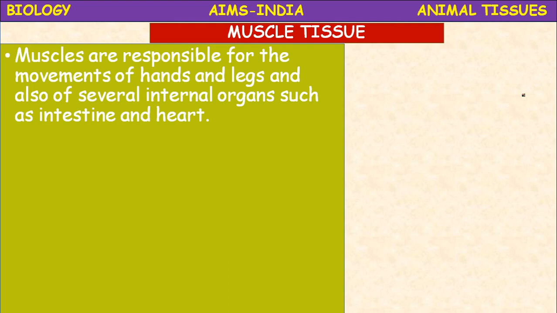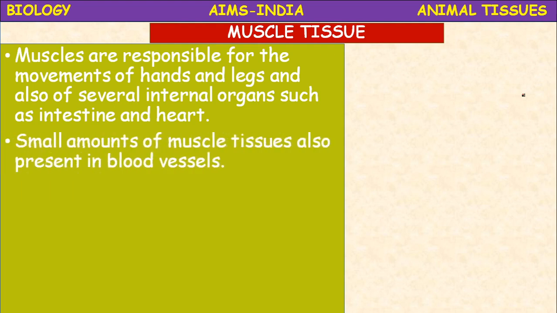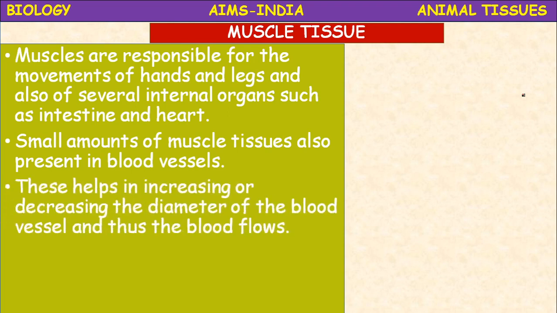Muscles are responsible for the movements of hands and legs, and also of several internal organs such as the intestine and heart. Small amounts of muscle tissue are also present in the blood vessels. These help in increasing or decreasing the diameter of the blood vessel, and thus the blood flows.